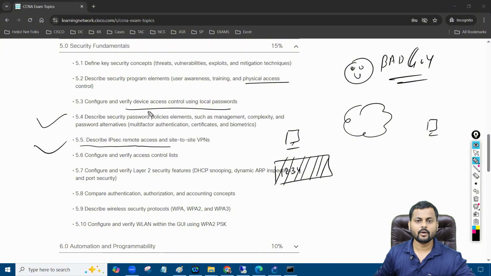So we don't have a lab of IPsec at the CCNA level, right? We just have a theory session.